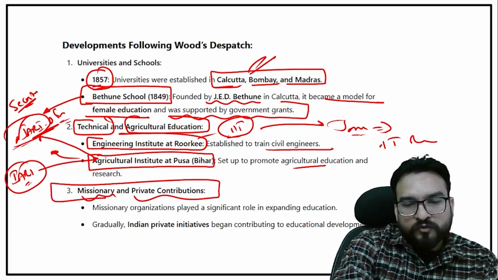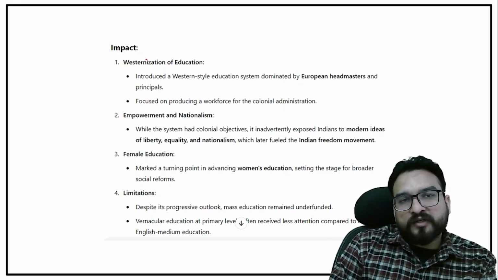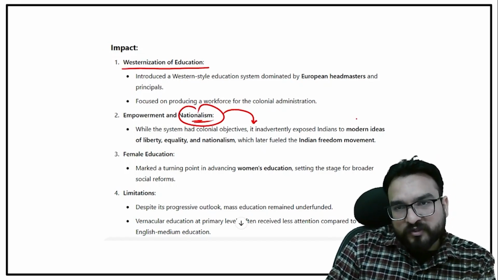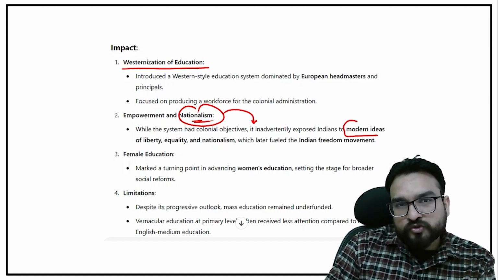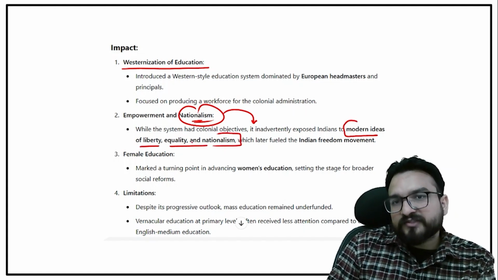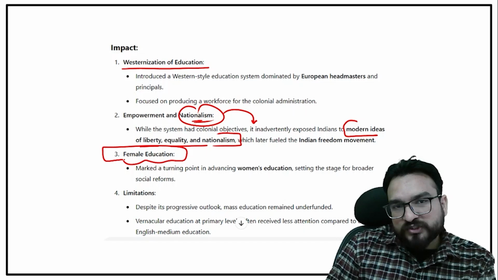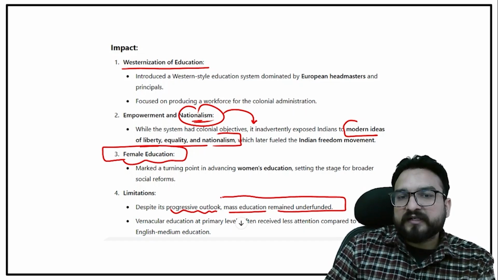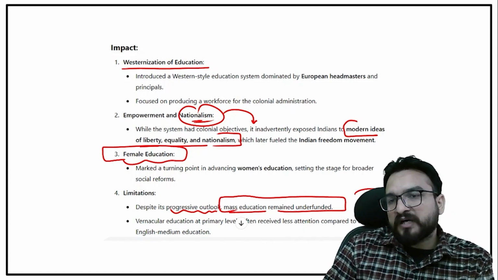Then there was some missionary and private contribution too. So what happened by this particular Wood's Dispatch? Westernization happened. Nationalism also came into the picture because Indians were exposed to modern ideas of liberty, equality, and nationalism. Female education was stressed. Some limitation was that, despite its progressive outlook, mass education remained underfunded. Still, we are not able to mass educate people.